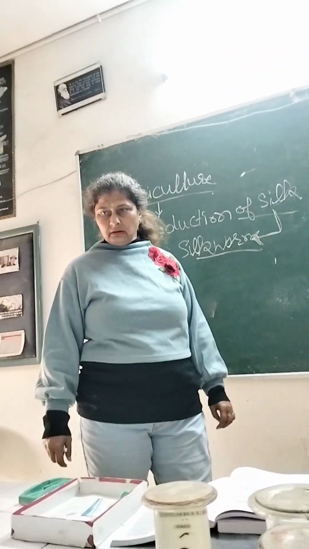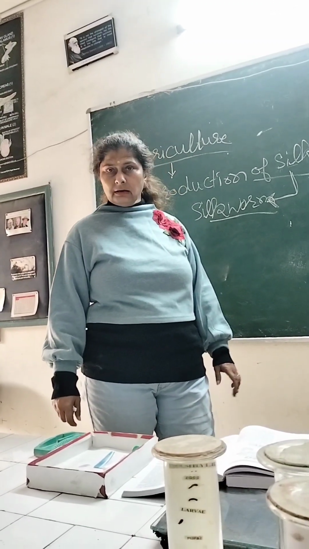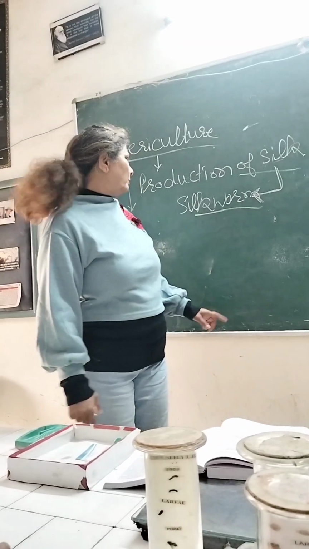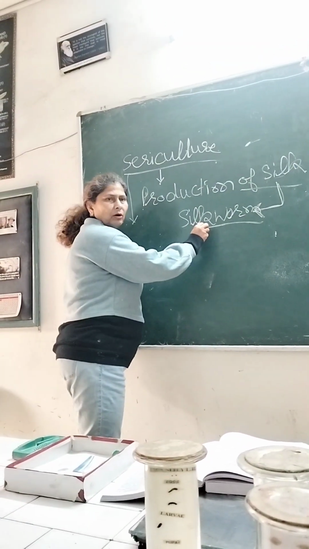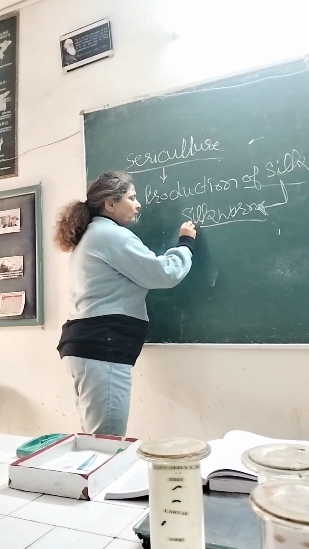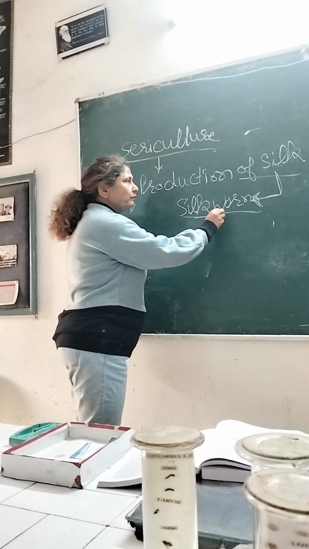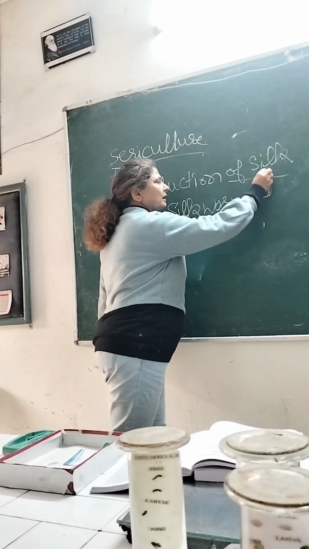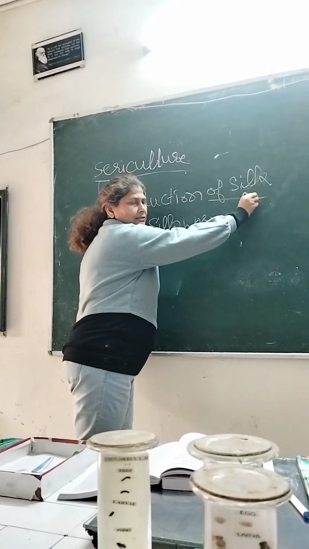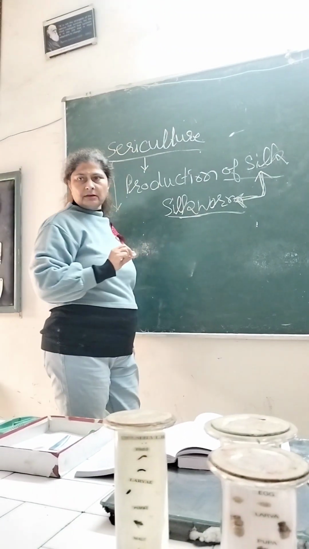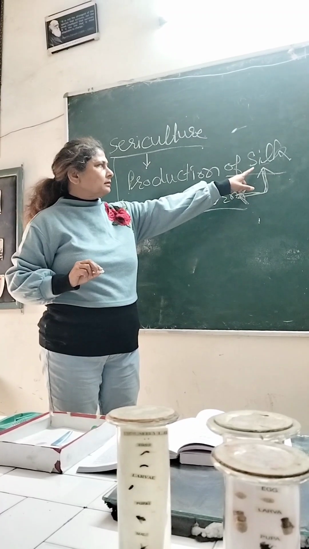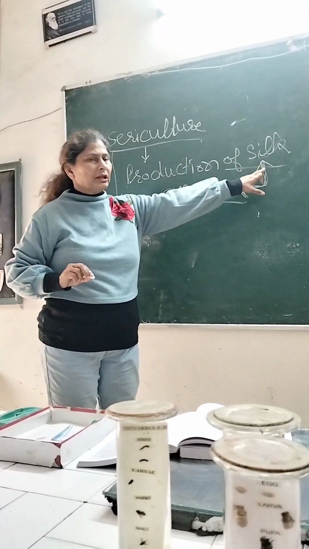Commercial level, which is formed by the silkworm. Silkworm is the worm which produces the silk for us. That is one part: the silk that is formed is a raw material.